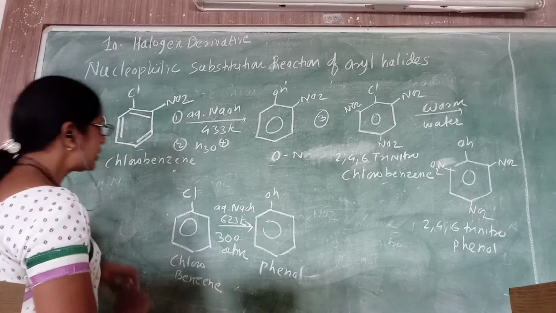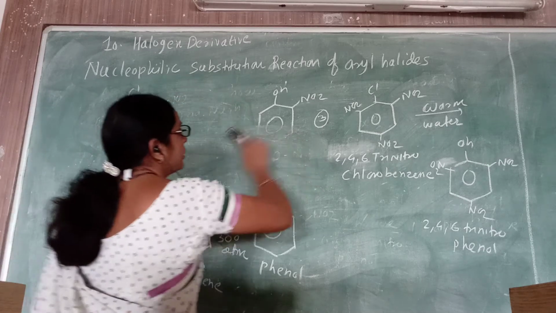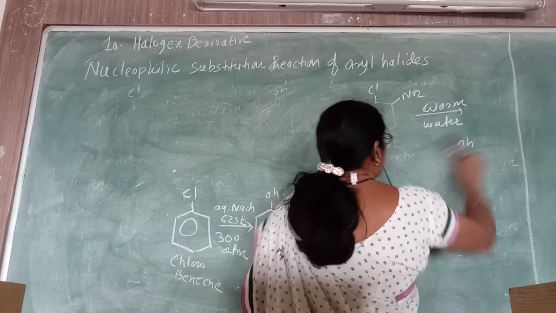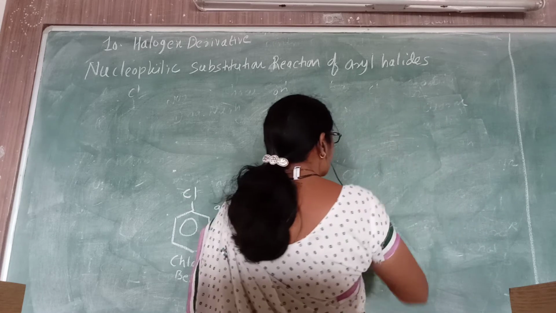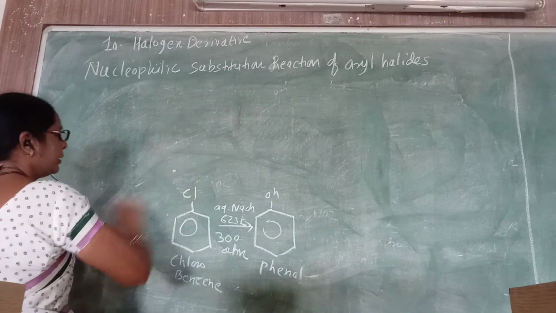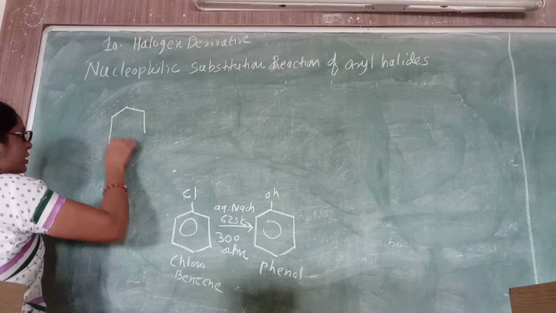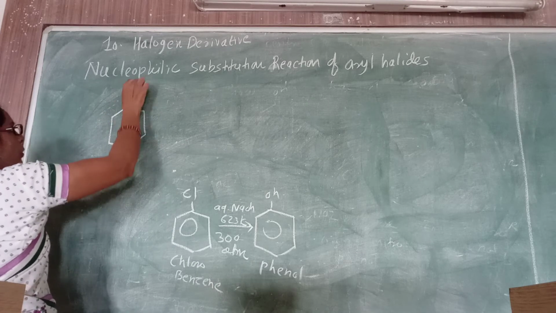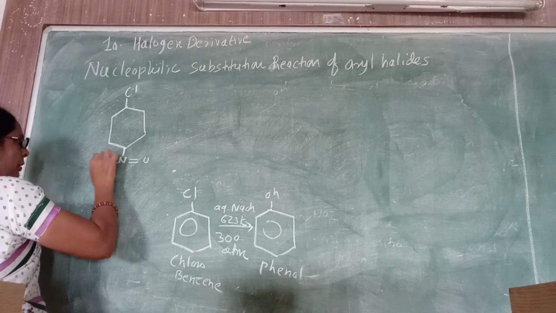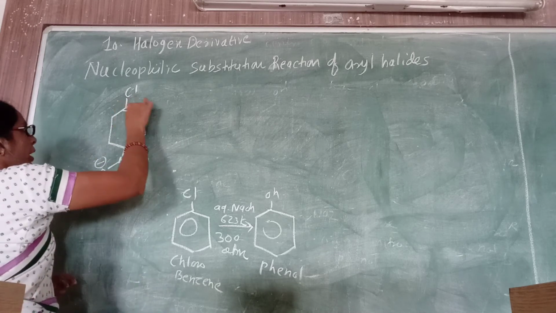So why does the presence of an electron withdrawing group make the reaction favorable? Let us consider the reason why the presence of an electron withdrawing group makes the SN reaction favorable. That reason we now understand by considering the resonance structure of chlorobenzene. So suppose the electron withdrawing group is present at the para position, like this. Okay. So what happened exactly?